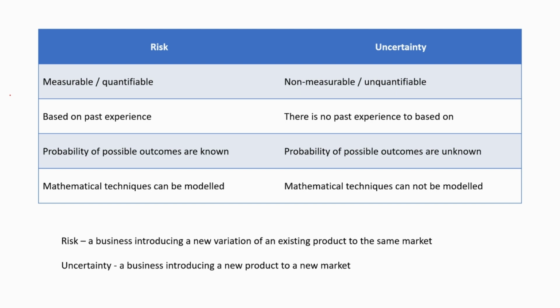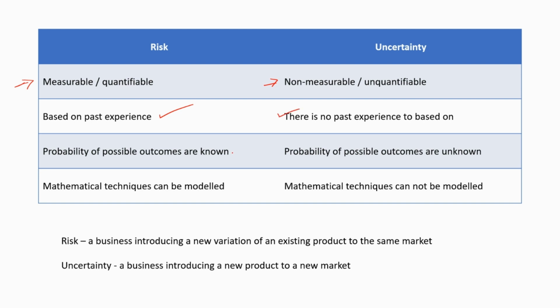Now let's discuss the other differences between risk and uncertainty. Risk, as we know now, is measurable or quantifiable, whereas uncertainty is non-measurable or unquantifiable. Risk is based on past experience, whereas for uncertainty, there is no past experience to base on.